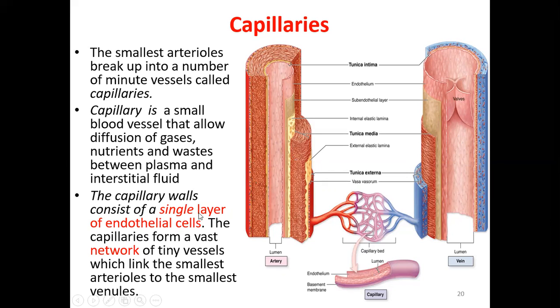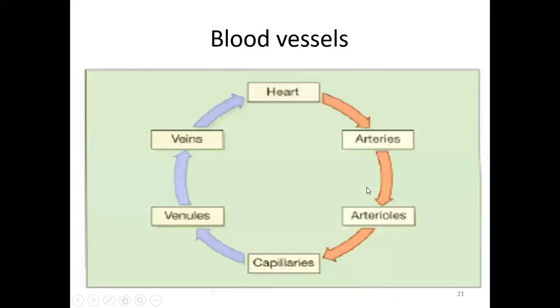The capillary wall consists of a single layer of endothelial cells. If you study the histology, the microscopic anatomy, it is lined by a thin single layer of endothelial cells. The capillaries form a vast network throughout the body where the exchange of gases will take place, of tiny vessels which link the smallest artery to the smallest vein. The smallest arteries, called arterioles, will connect to the smallest veins, called venules. This connecting point is called the capillaries.